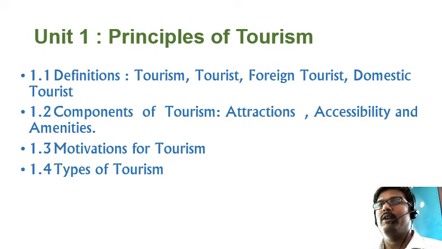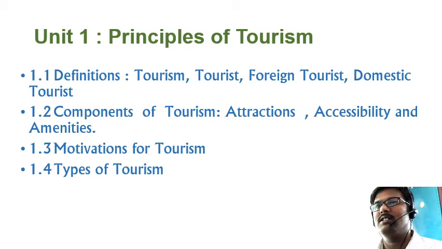And the second lesson is components of tourism. Components of tourism, like the three A's, the three important A's of tourism: attractions, accessibility and amenities. So these are the three major elements required in any tourism area. The tourism area should have some attraction. It may be any kind of attraction, but there should be some attraction, and there should be proper accessibility. This denotes the transportation. Proper transportation should be available so that the travelers, the tourists, can easily access the spots.